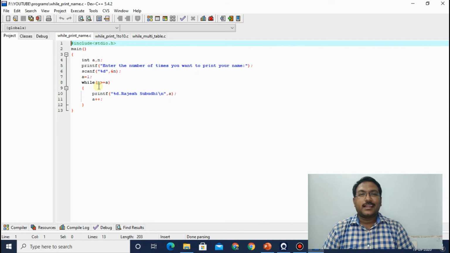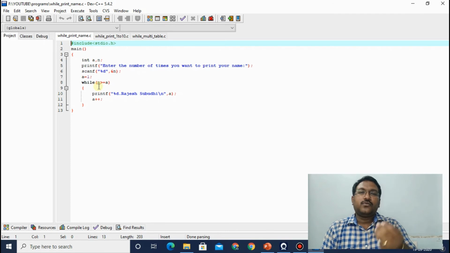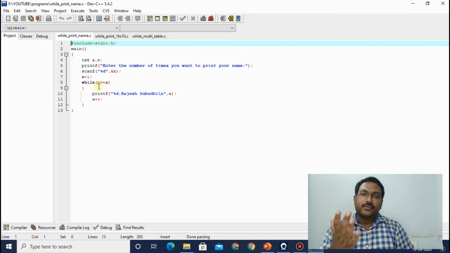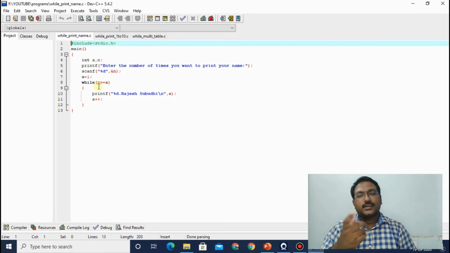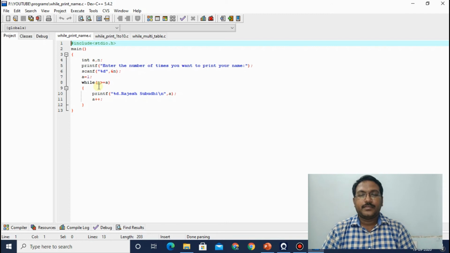So why n greater than or equal to a? Because if the user gives 10, that means the value of n is 10 and the value of a will start from 1. That means the value of a should go 1, 2, 3, 4, 5, 6, 7, 8, 9, then 10. That is why the n value is greater, and why the condition is n greater than or equal to a. Until this condition is satisfied, the name will be printed. Fine. So let us now compile it and run it.